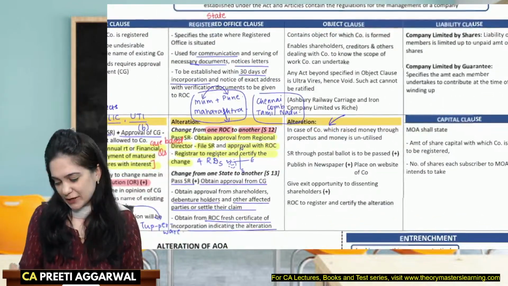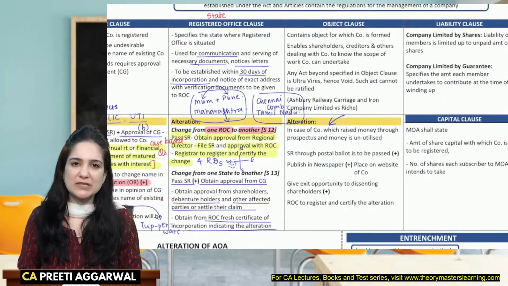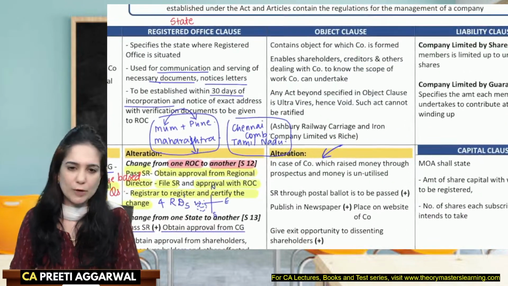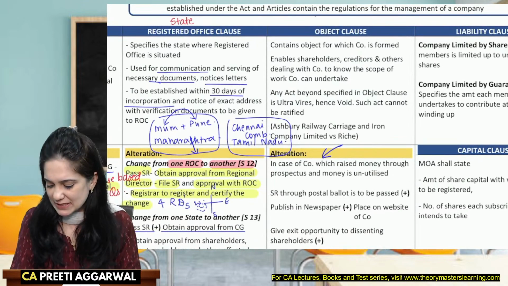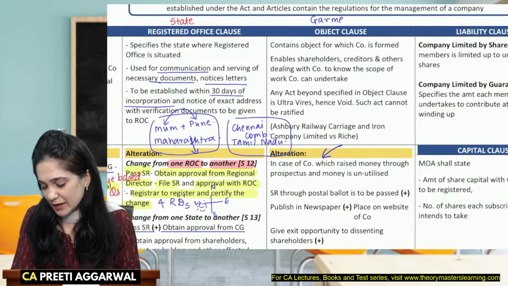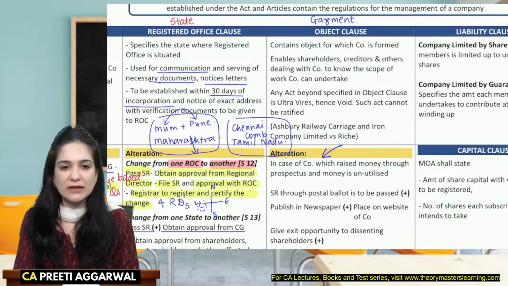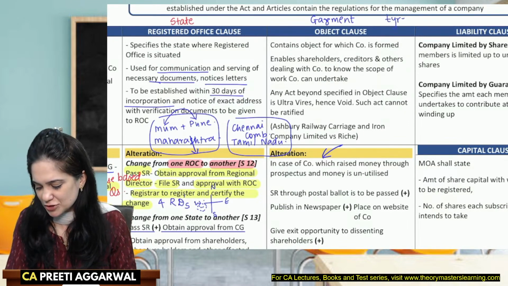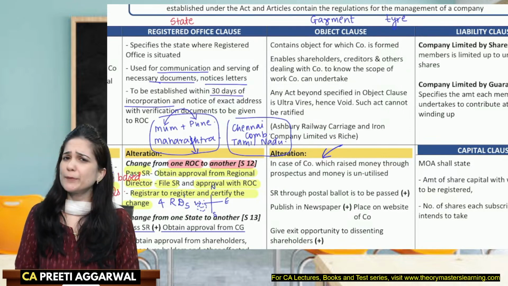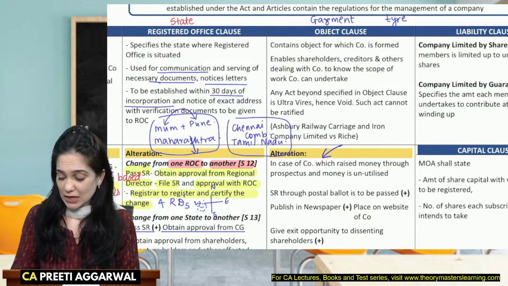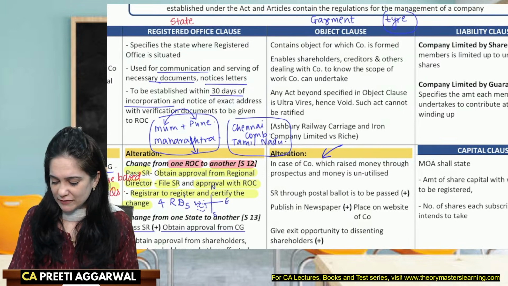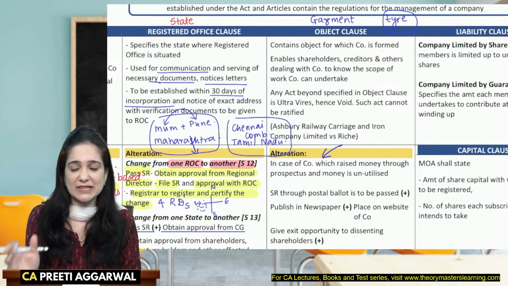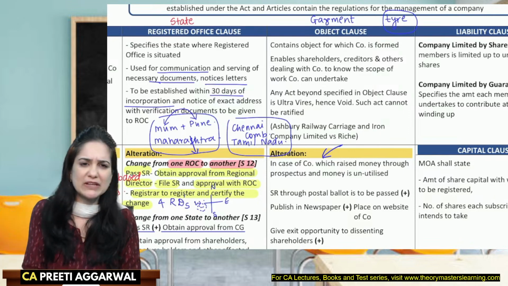What about the object clause? Object is the purpose for which the company is incorporated. Like the object of my company is, let's say, garment manufacturing. I can manufacture only garments. I cannot manufacture tires. If I manufacture tires, it will be considered ultra vires. It will not be binding on the company. So here the company will not be liable to pay for the tires. You can enforce the contract against the directors, officers, etc. They will be personally liable. Corporate veil is lifted here.